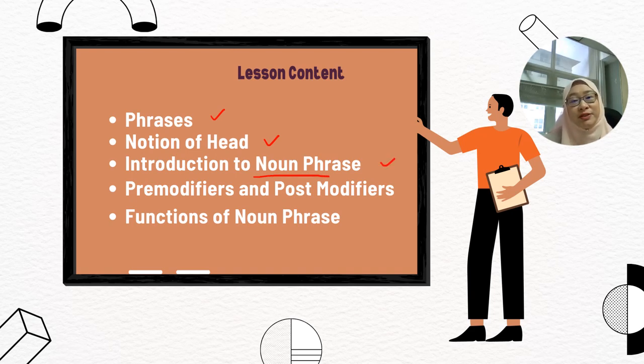In order for us to make sense of the makeup of a noun phrase, we have to delve deeper into the concepts of pre-modifiers and post-modifiers. And finally, we're going to take a look at the different functions of a noun phrase.